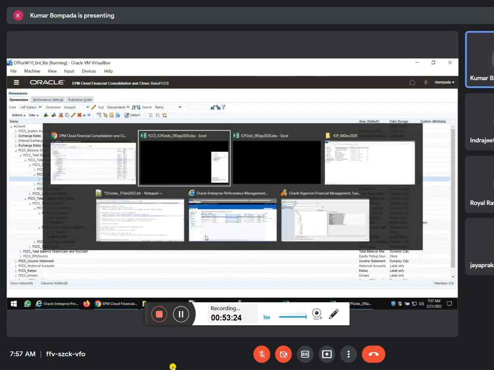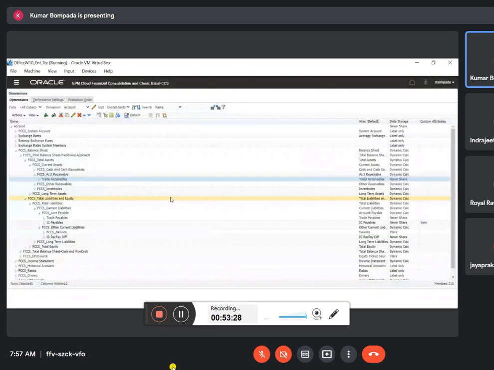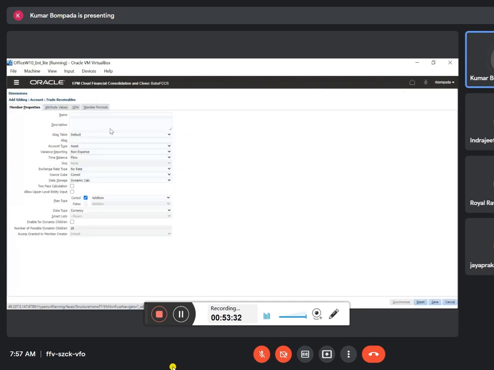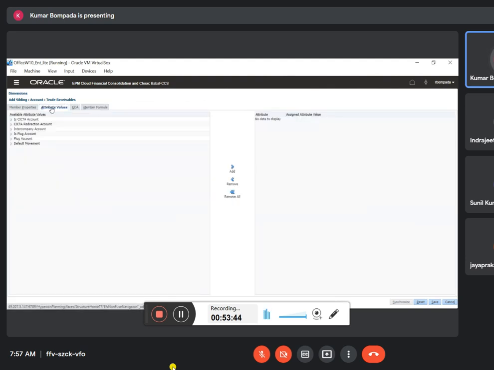I'll put it as IC receivables. Add sibling here, IC receivables. It should be never share, and then attribute values, is ICP account, yes. Done.